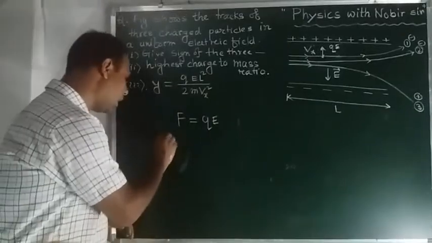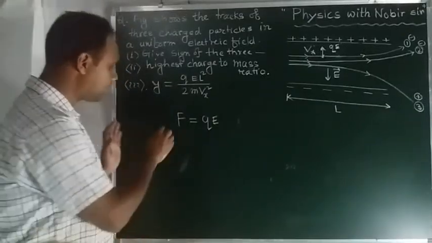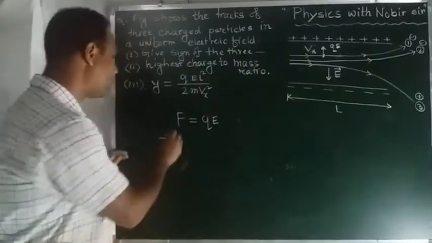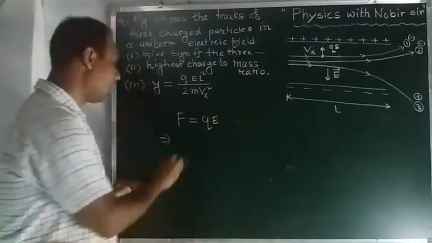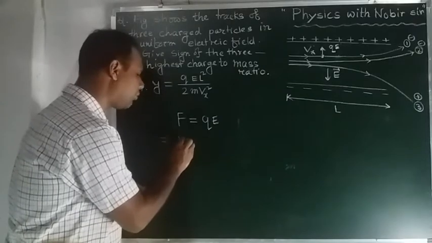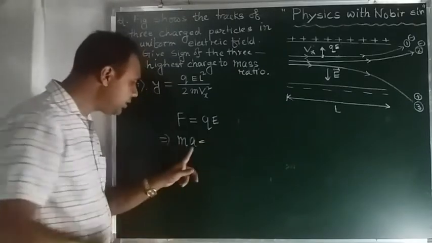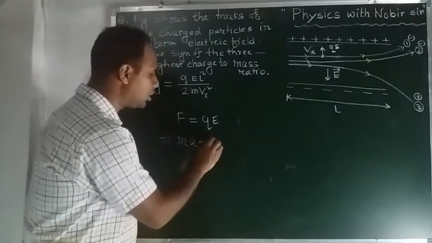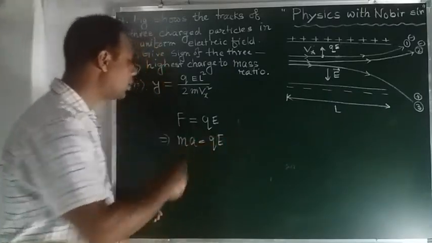Suppose the mass of the first charged particle is m. From Newton's second law, F equals ma, where a is the acceleration of the particle. So m into a equals QE.